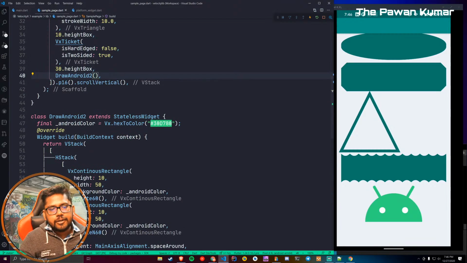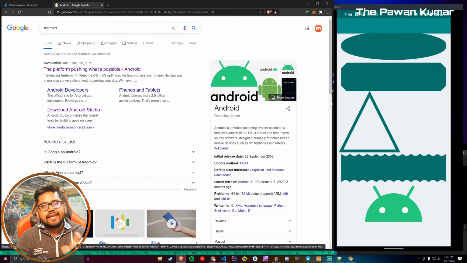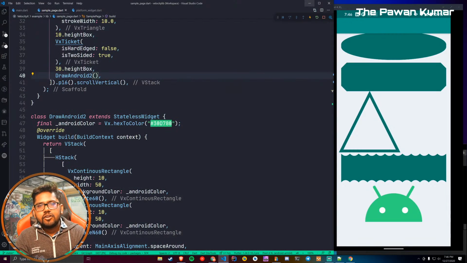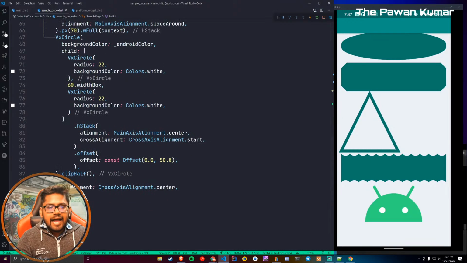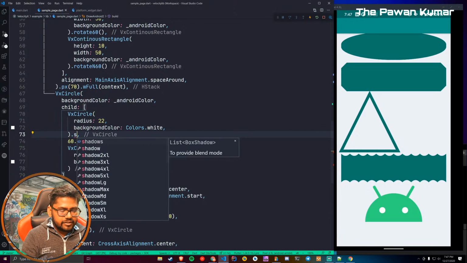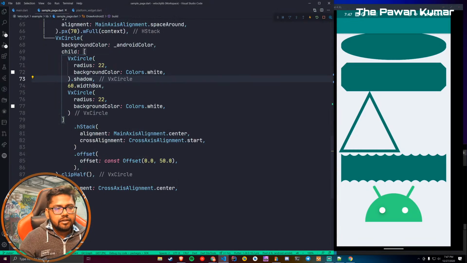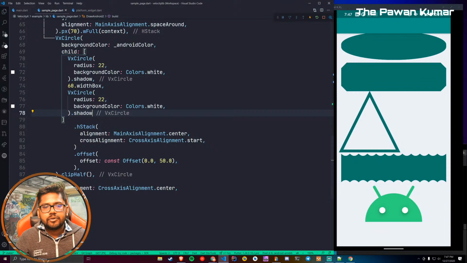Now what else we can do, this is almost very much similar to what we have over here. You can see it's a little bit more in width, and the circle icon is a little bit smaller, so we can adjust that, but more or less we have made this robot. Another good part about this is that let's give some shadow to these eyes, so that they can pop out. Okay, so how you can do it, you will just go to that circle and you will just say dot shadow, for example, and you can see this coming as shadow, not shadows, just shadow. And now it looks like a real eye. Okay, it looks like something is popping up, right?